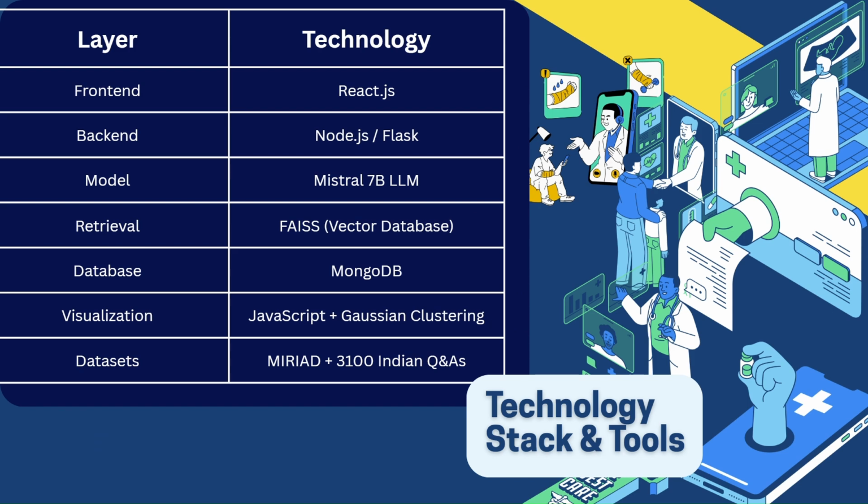CURA AI uses a modern full stack setup. The front end is built in React.js with a minimal and responsive interface. The back end runs on Node.js, which manages routing, token handling, and data flow. For model communication, we integrated a Flask API connecting to the RAG engine, and the system uses FAISS for similarity search, Mistral 7B for language generation, and MongoDB for storing user logs and history. JavaScript with Gaussian distribution for the clusters was used to build the CURA AI Atlas for visualization.